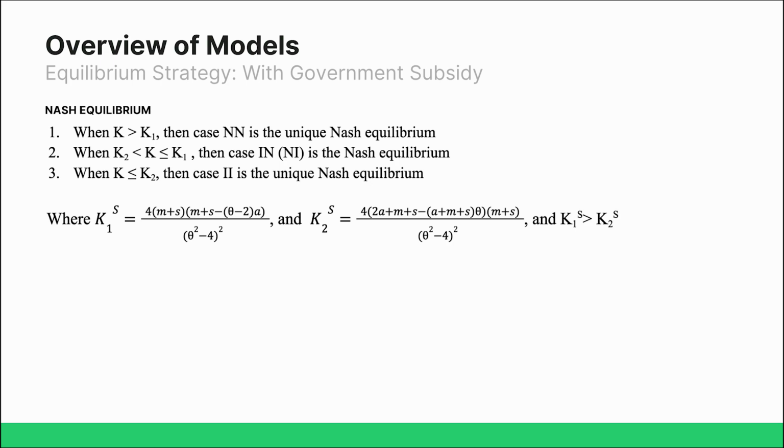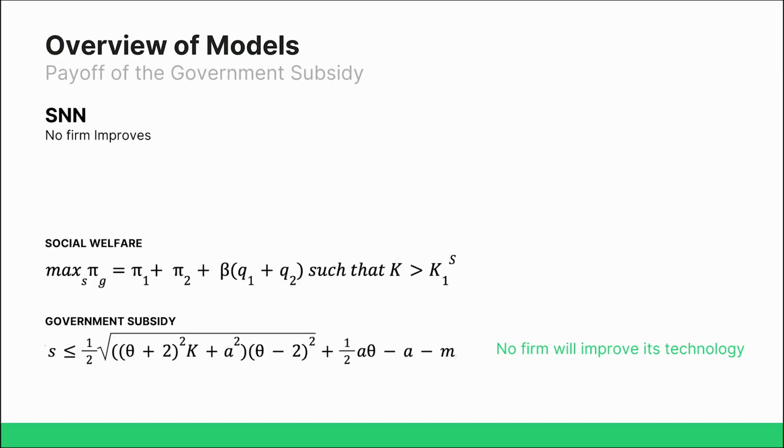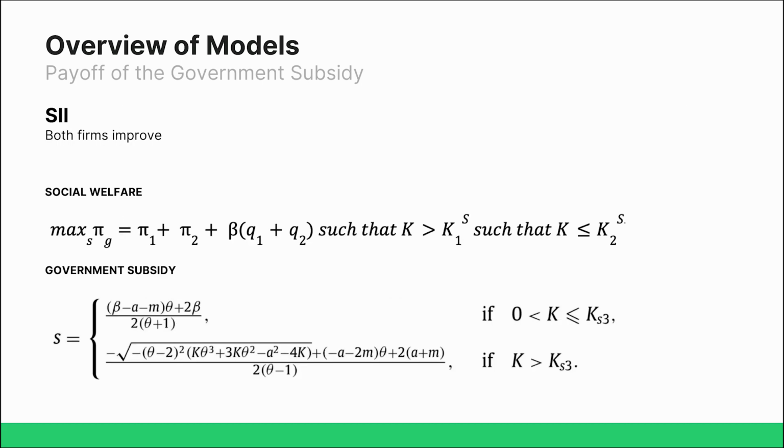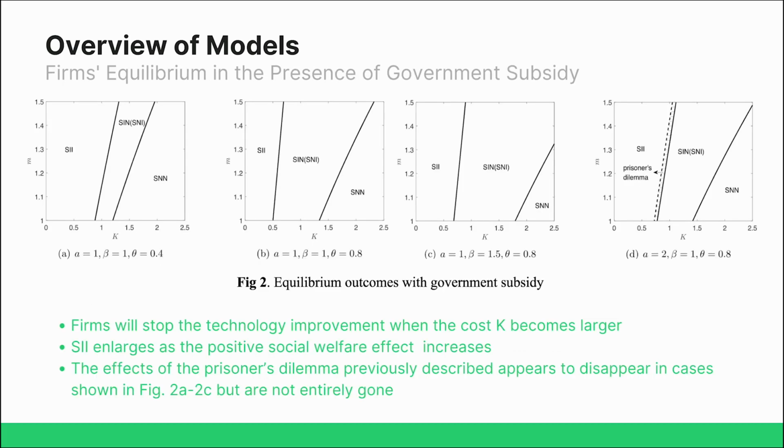Now that the effectiveness of the government subsidy on the firms is defined, the report further discusses the government's maximization problems. From backward induction and solving the Cournot competition, this is the equilibrium subsidy amount when no firms improve their technology. This is the amount when one firm improves its technology, and this is the amount when both firms improve their technology. Figure 2 shows that the firms will stop the technology improvement when the cost becomes too large.